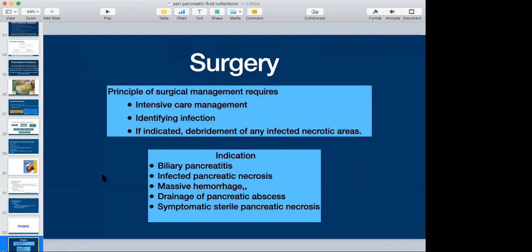Indications are biliary pancreatitis, where we do cholecystectomy; infected pancreatic necrosis, where we can do minimally invasive necrosectomy or open necrosectomy; massive hemorrhage, usually after a procedure; pseudoaneurysm where embolization has been done and even then there is hemorrhage with infection, or a hemorrhage which is not controlled; drainage of a pancreatic abscess; or asymptomatic sterile pancreatic necrosis. These are the indications of surgery.